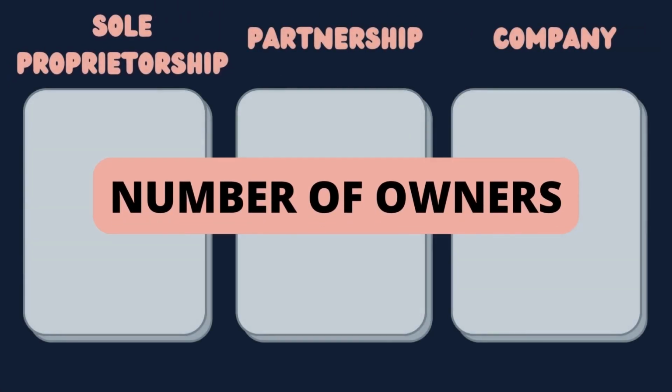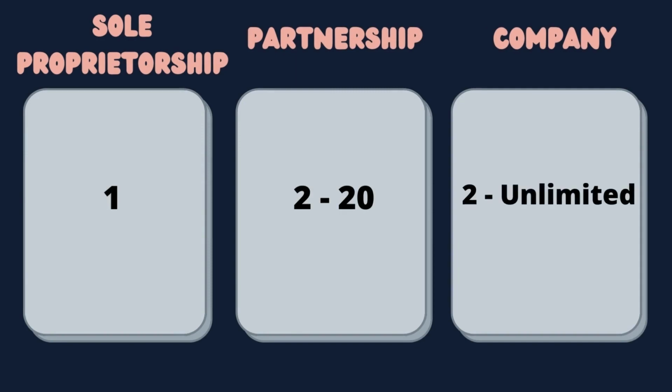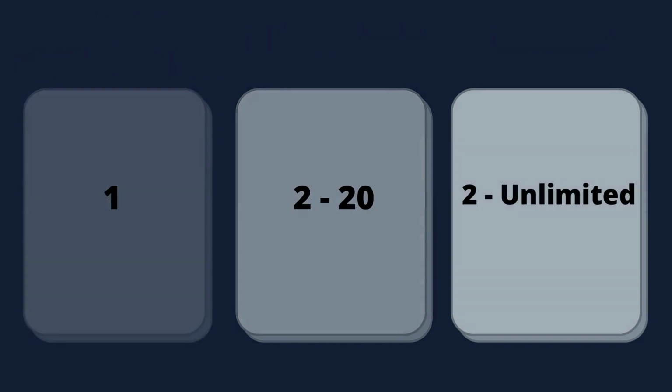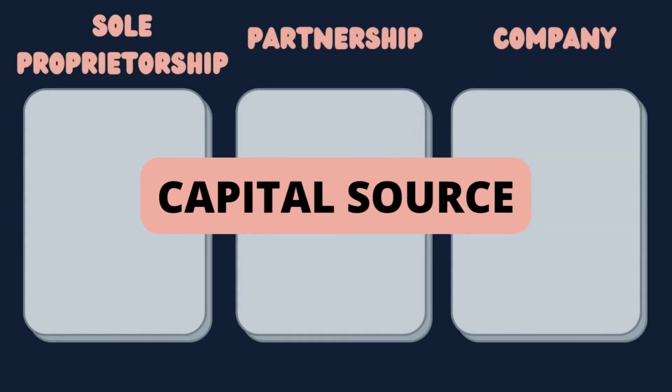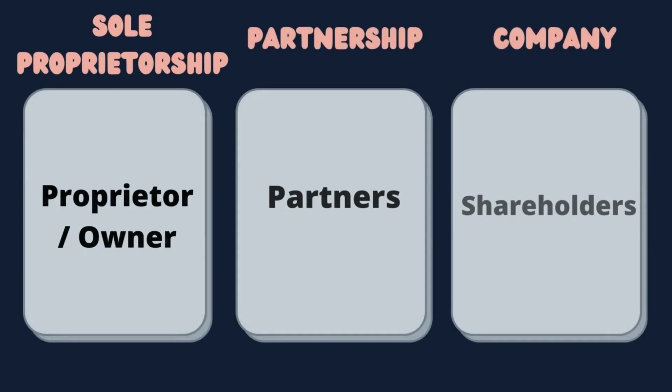Let's take a look at the number of owners for these business ownerships. Sole proprietorship is owned by one person, while for partnership, it's owned by 2 to 20 people, and lastly, for company, it's owned by 2 to an unlimited number of people. Next, let's take a look at the source of capital for these business ownerships. The source of capital for sole proprietorship is the owner itself, and for partnership, it's from the partners, and lastly, for companies, it's from the shareholders.